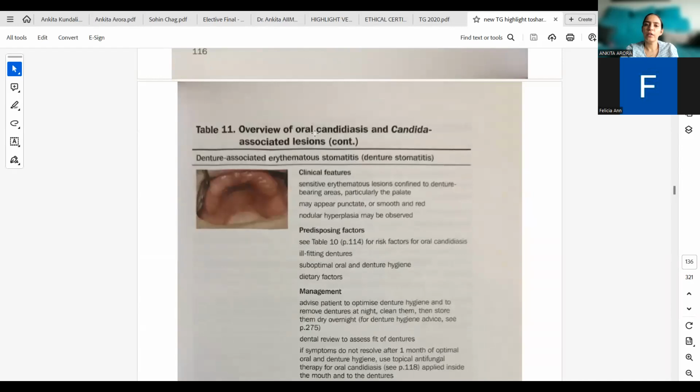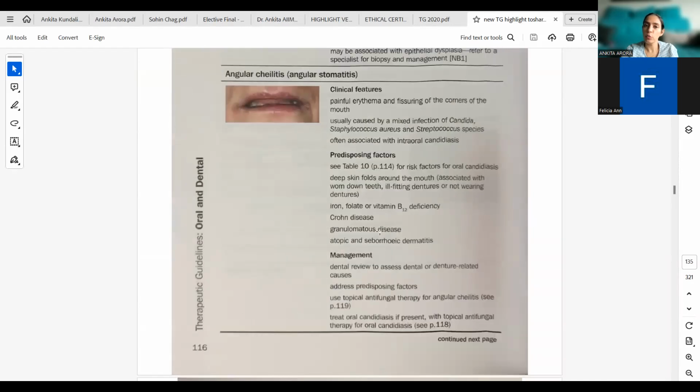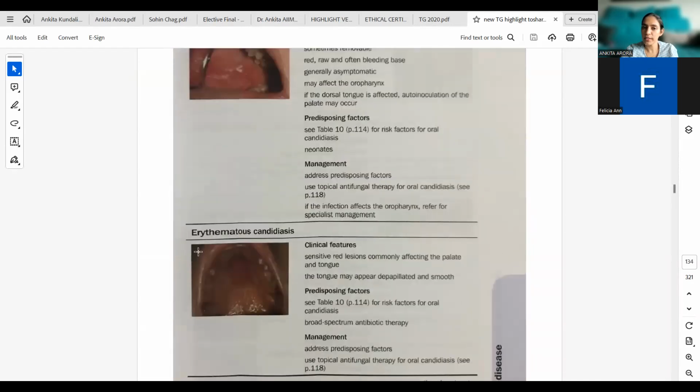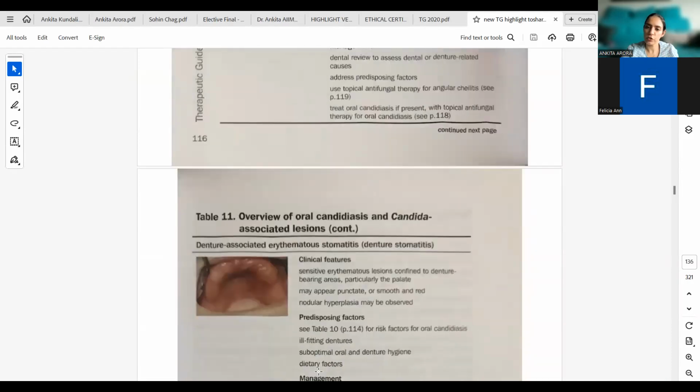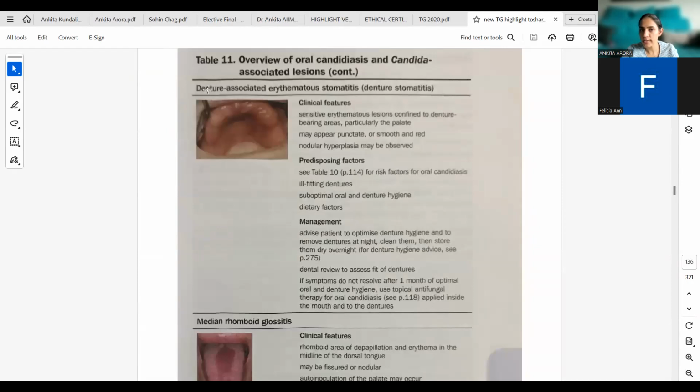Next, we have denture-associated erythematous stomatitis. So one was erythematous candidiasis by itself. Other is denture-associated. Here, the cause is defined. The chief etiology is defined. It is sensitive erythematous lesions confined to the denture-bearing areas, particularly the palate. It may appear punctate or smooth and red. Nodular hyperplasia may be observed.